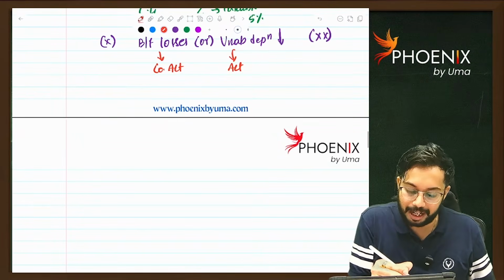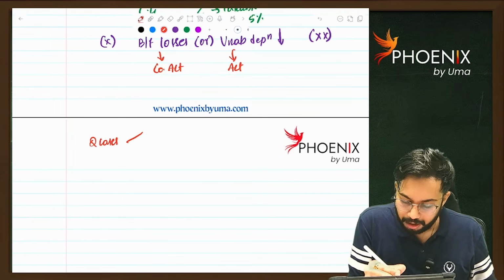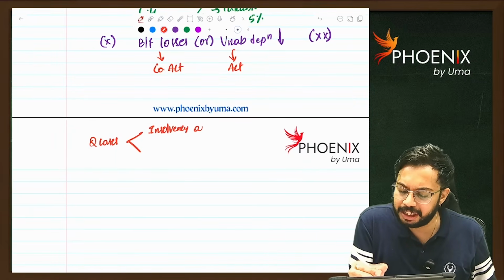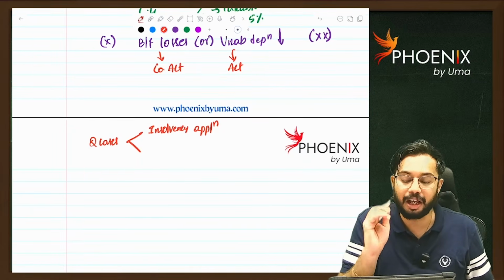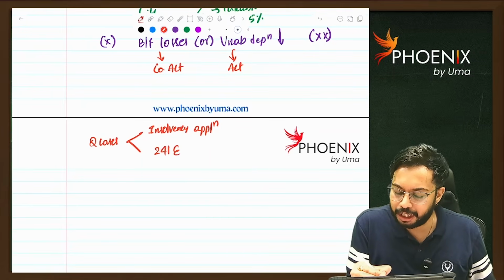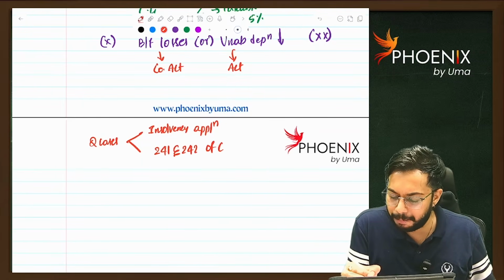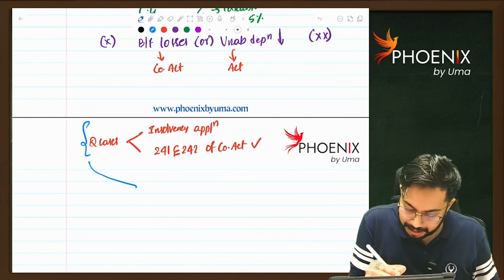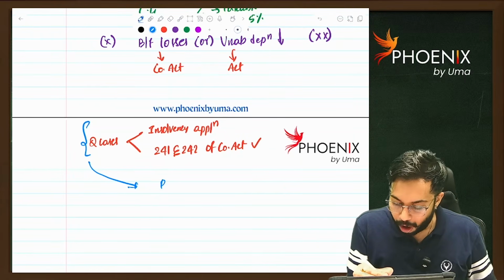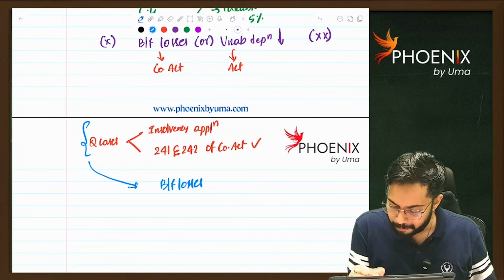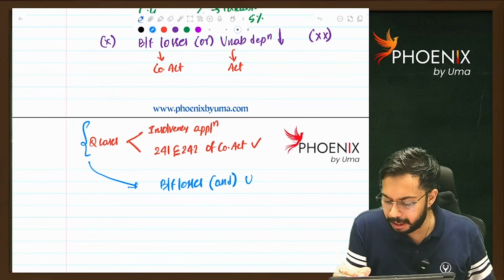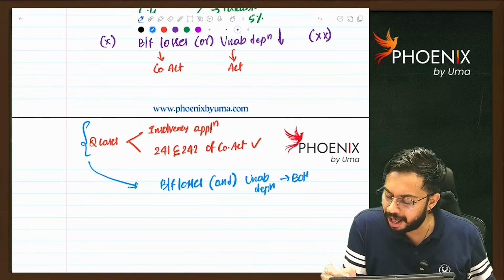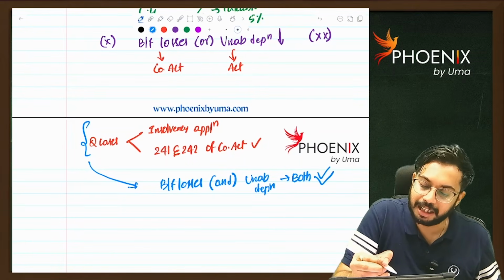But there are two cases. For example, insolvency application. Any company for which an insolvency application is made, or any company for which sections 241 and 242 of the Companies Act are applicable. In these two cases, both brought forward losses and unabsorbed depreciation are allowed as deduction.